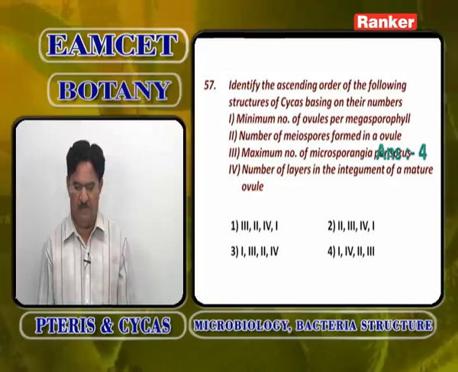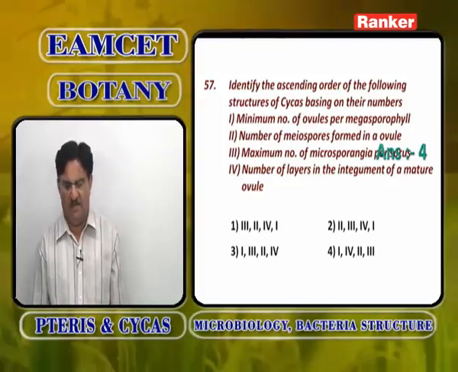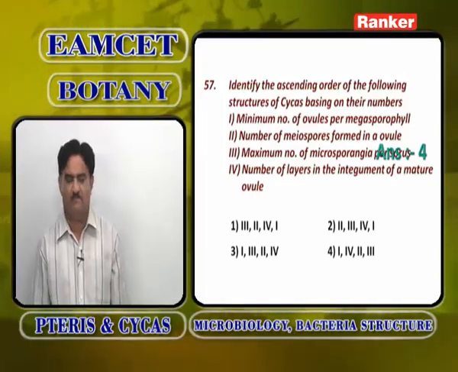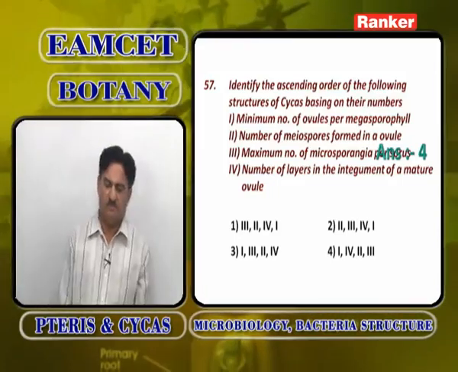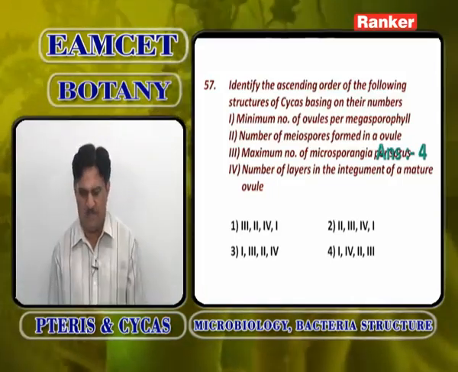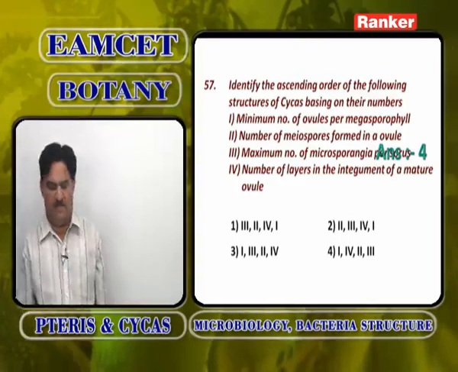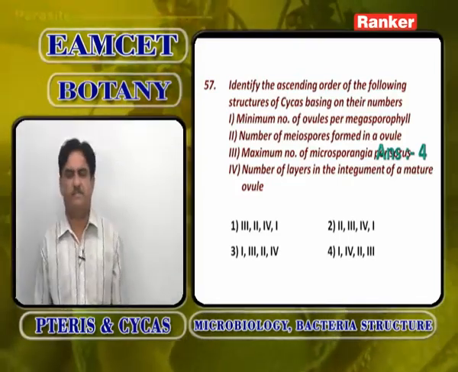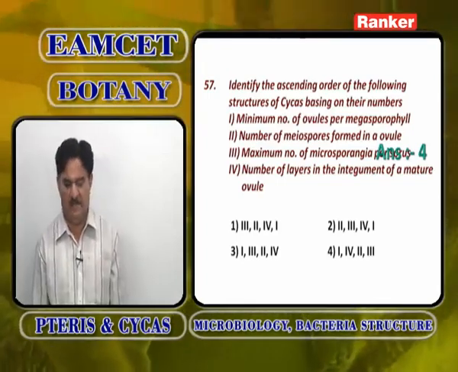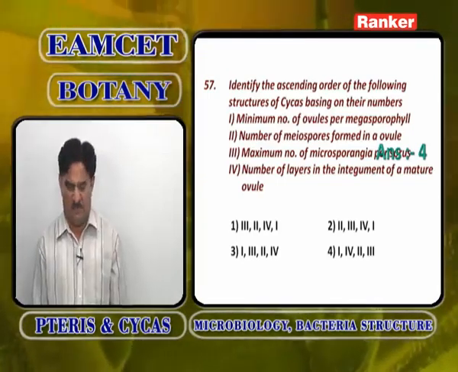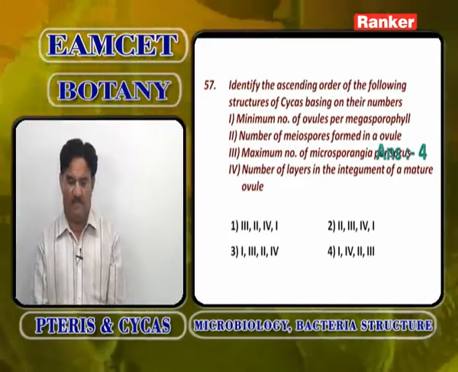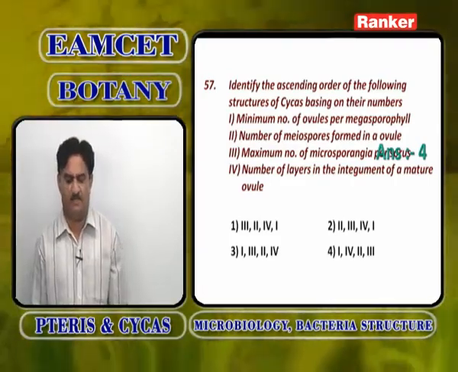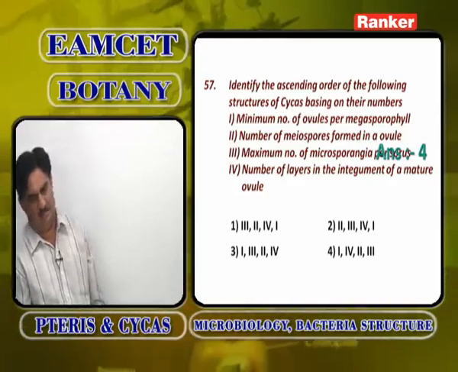One is the number of integuments, a single integument, and the number of layers in the integument of a mature ovule is 2. So 1, 4, 2, 3 is the correct ascending order of the structures of cycas based on their number.